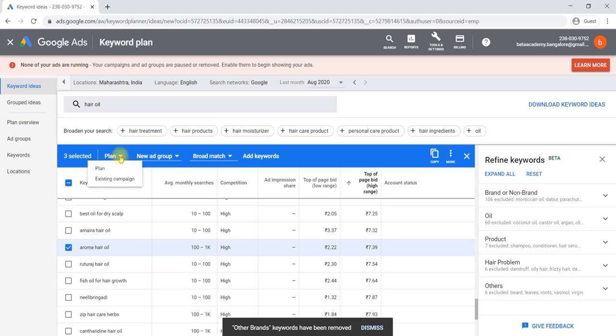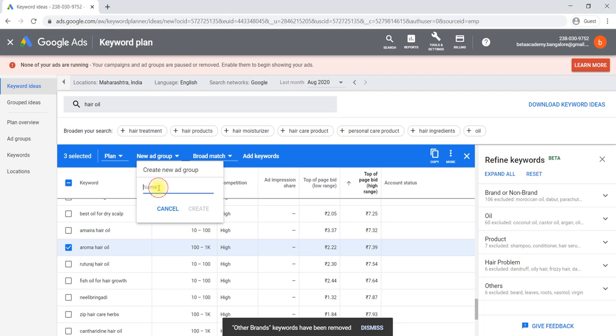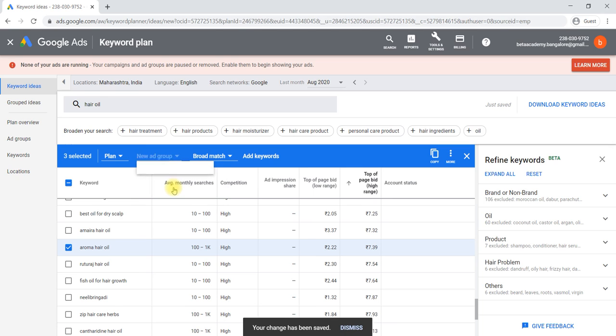Then we can make a plan. Existing campaign or plan. I'm making a plan here, not running any campaign. And a new ad group, you can say test one or hair oil. That is the ad group you would like to create. Hair oil related ads, I would like to put in that particular ad group.